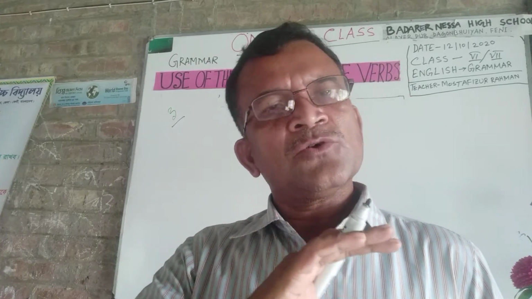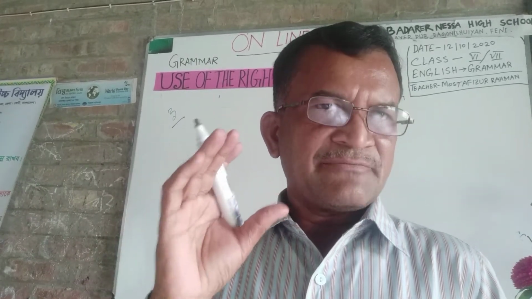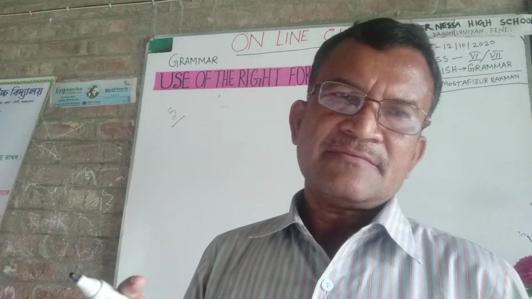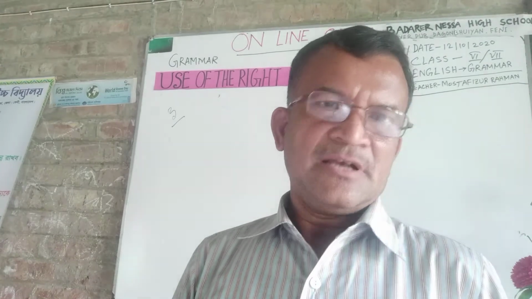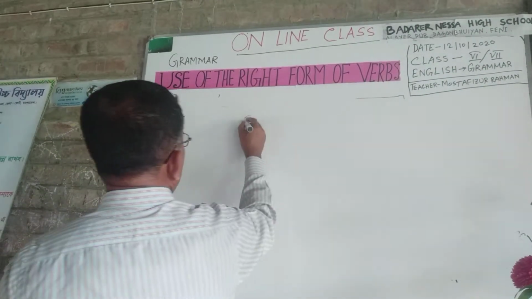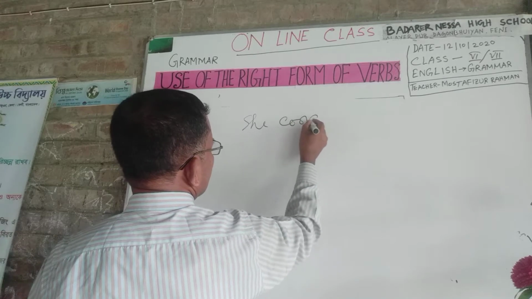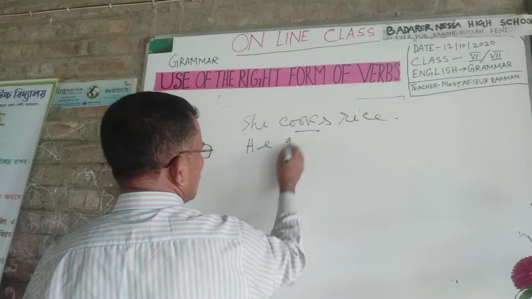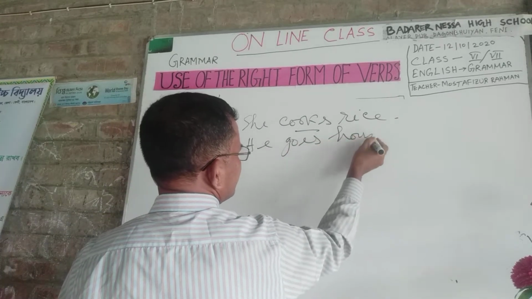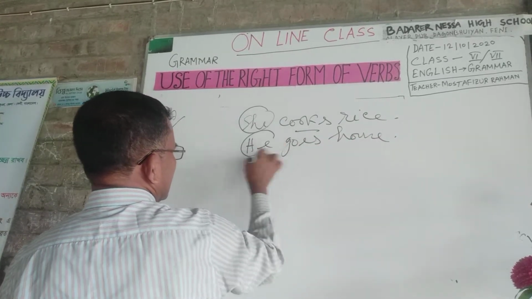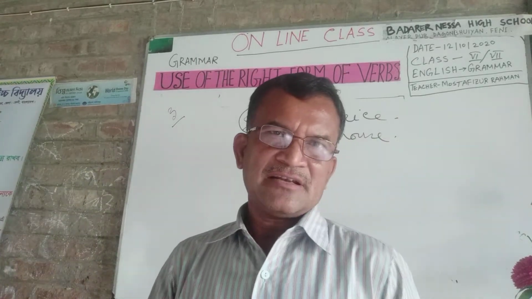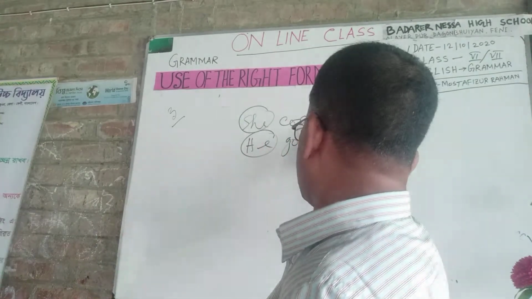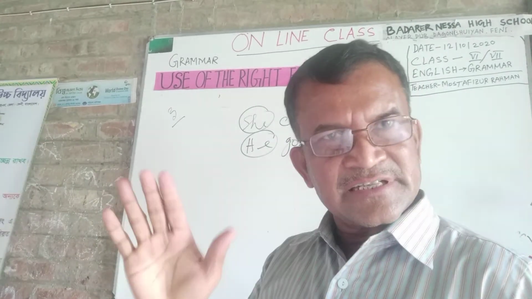When the subject is third person singular number, you must use s or es after the verb. Now, she cooks rice. He goes home. She and he are third person singular, so you must use s or es after verbs. It is clear to you?